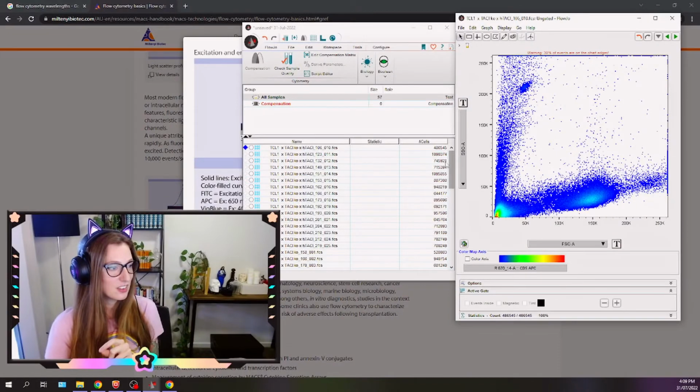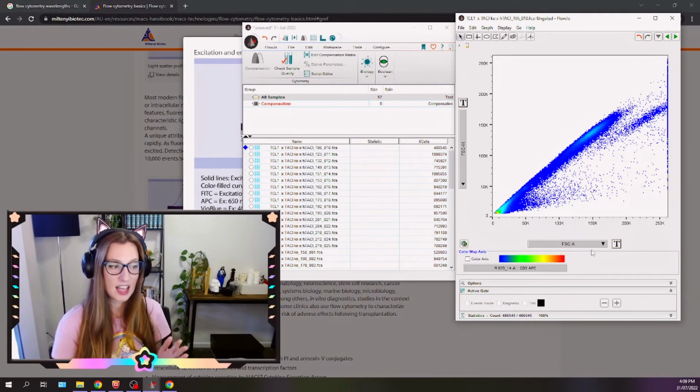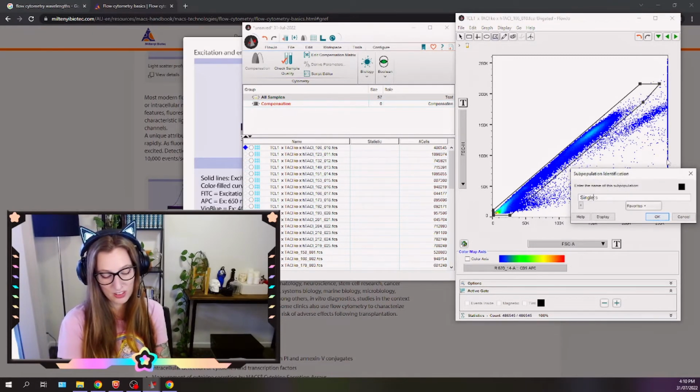They're going to trick you. So we'll go over here. This is now looking at the forward scatter area, which is the A, versus the forward scatter height. And it's a really good way of gating out single cells. So we're just going to go like this, because we want this. There we go. I can see. We're going to call this our single cells.